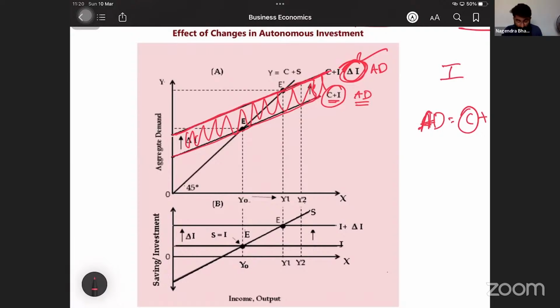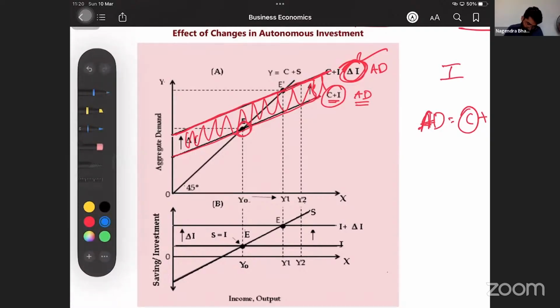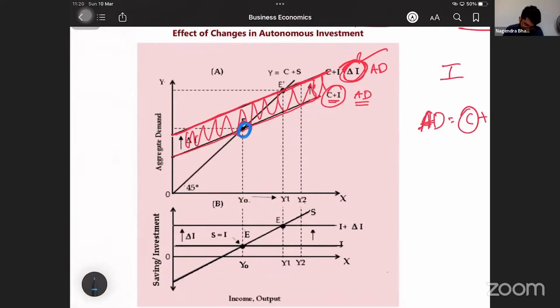What happened? This was the original equilibrium, right? This was the original equilibrium. Now that got changed to this equilibrium. See, this is the change in equilibrium income. Because investment got increased by delta I, income got increased to Y1. Income got increased to Y1.